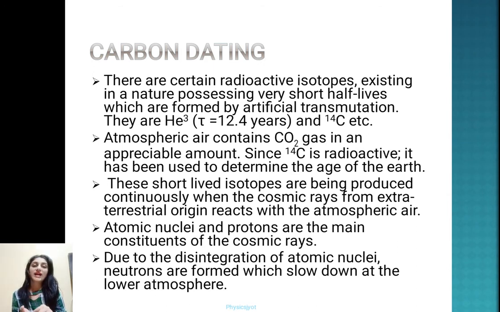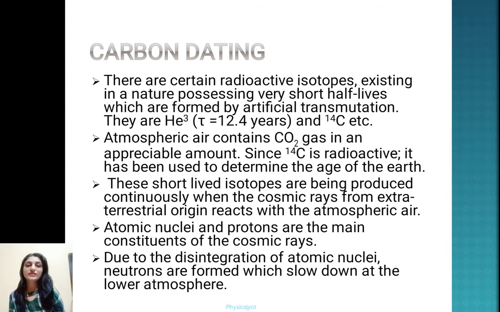These short lived isotopes are being produced continuously when the cosmic rays from extraterrestrial origin react with the atmospheric air. Atomic nuclei and protons are the main constituents of the cosmic rays. Due to the disintegration of atomic nuclei, neutrons are formed which slow down in the lower atmosphere.